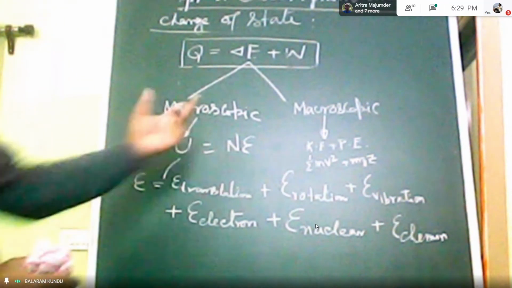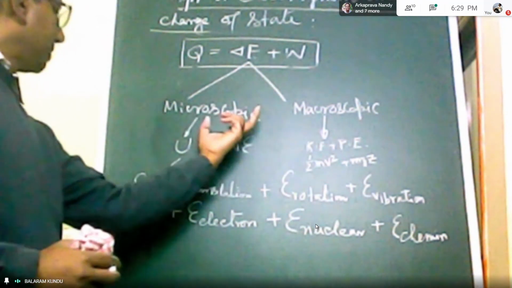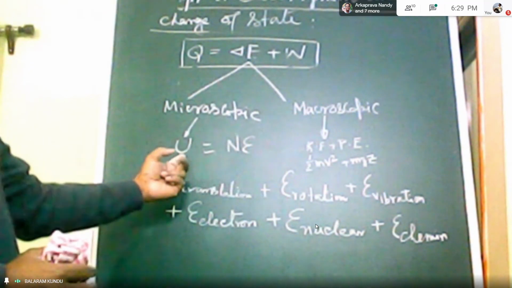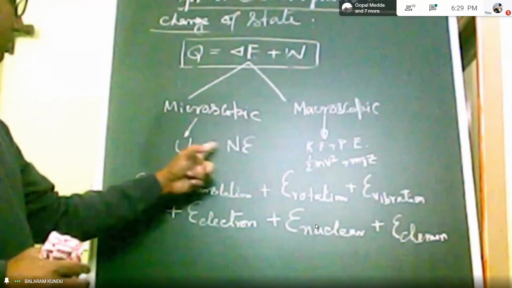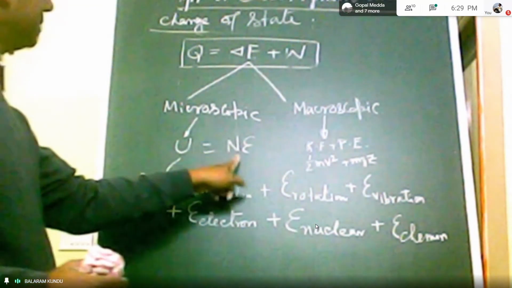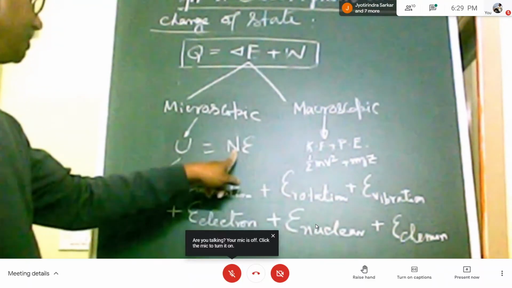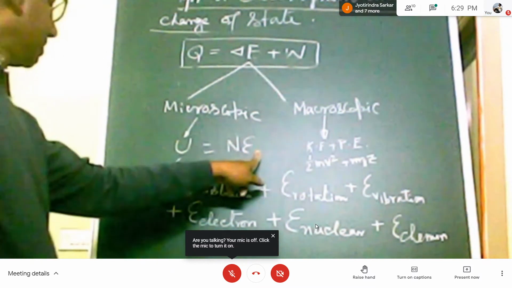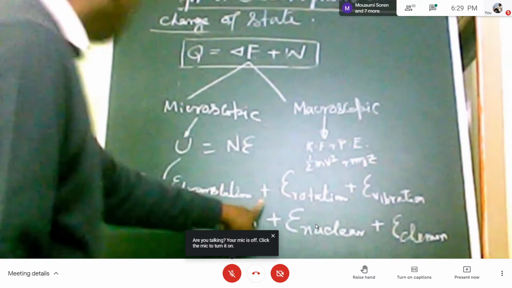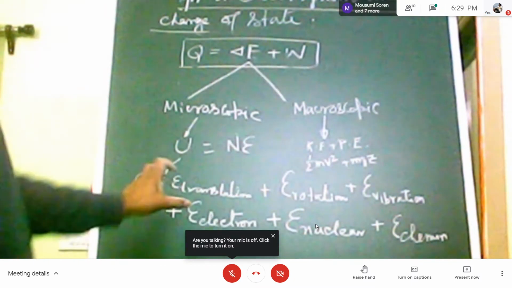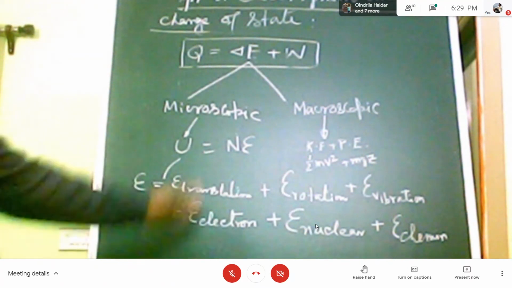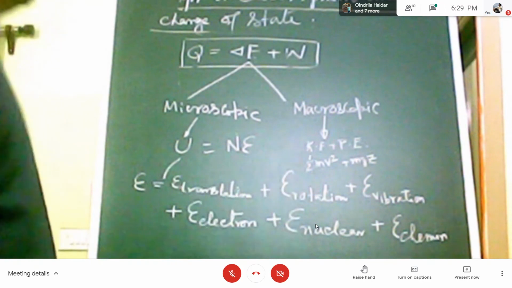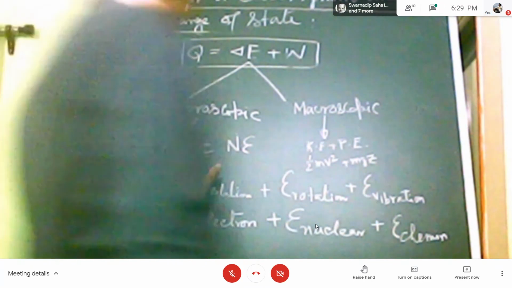It has two parts. In the microscopic part, internal energy can be determined by this mathematical expression, where n is the number of molecules and epsilon is the energy of each molecule, which has 6 components. If these 6 components are known, then it is possible to determine the internal energy.